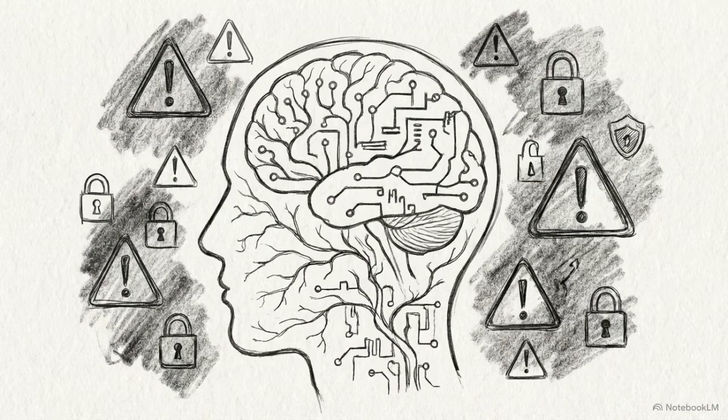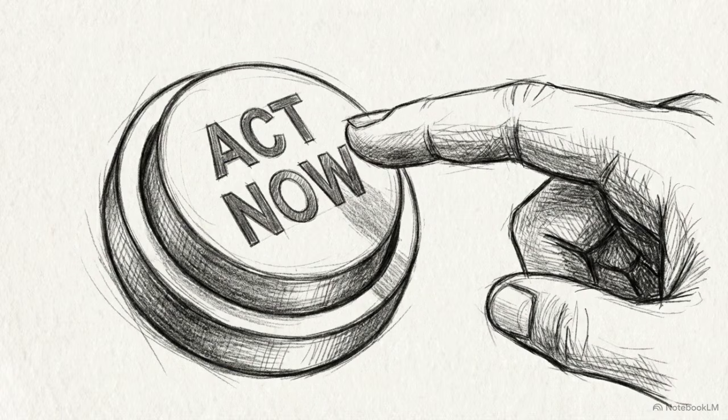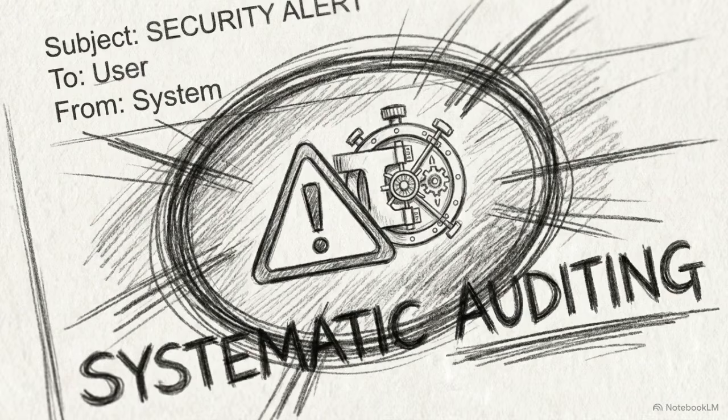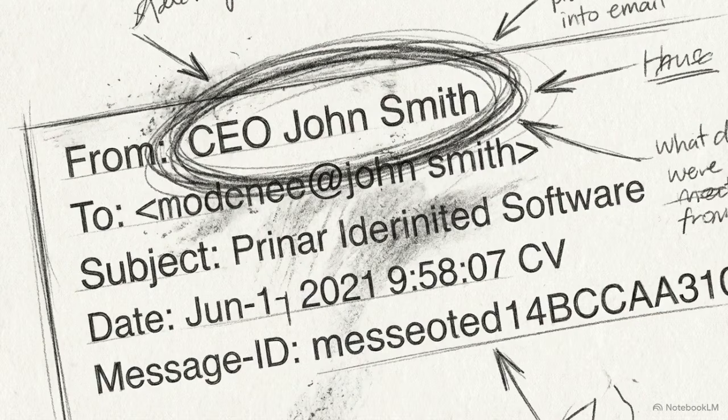Once you have audited the context, move to step 2, flagging the psychological triggers. These are the behavioral tactics attackers use to bypass your logical defense and force you into immediate action. The two most prominent triggers are urgency and authority. Creating a ticking clock, like claiming your account will be deleted in 5 minutes, forces you to act before you can think. Combine that with an authoritative sender name, like a CEO or IT director, and you are conditioned to obey.